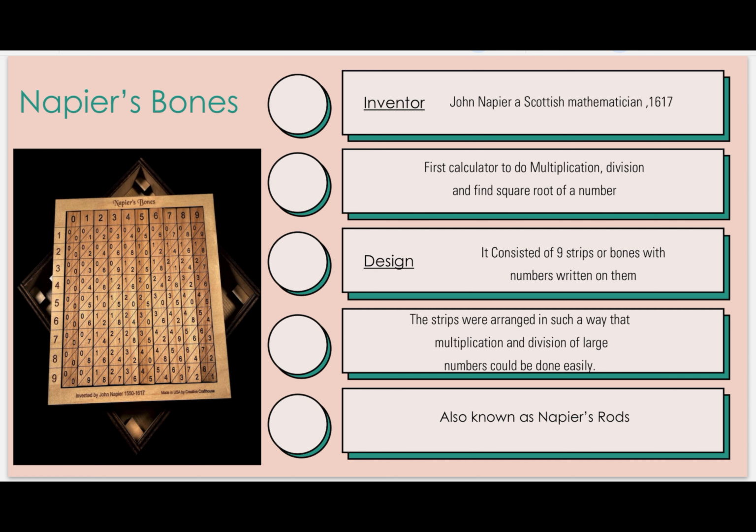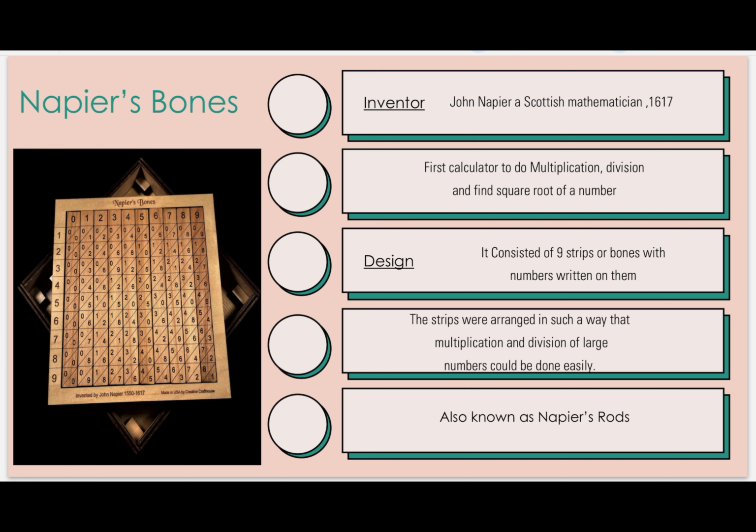What was the specification of this calculator? The specification was it could find the square root of a number. Multiplication and division the abacus can also do, right? So what was the specification? Find the square root of a number. Before this calculator, no other calculator could find the square root of a number.